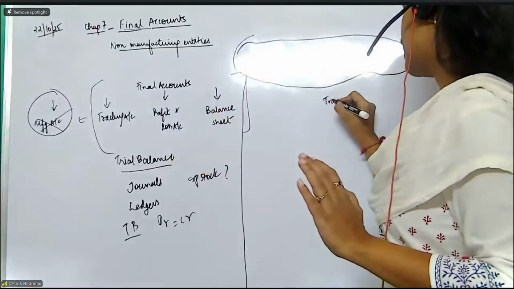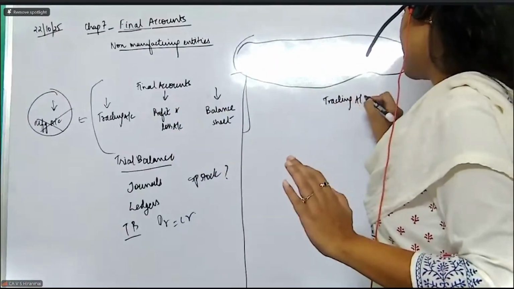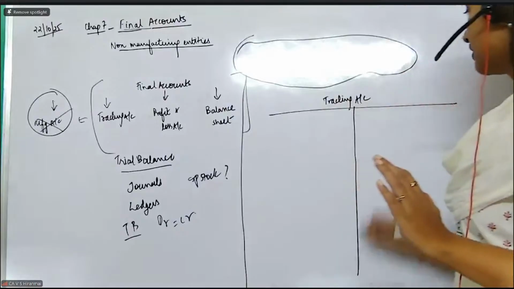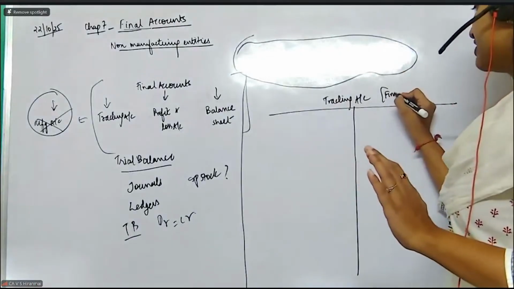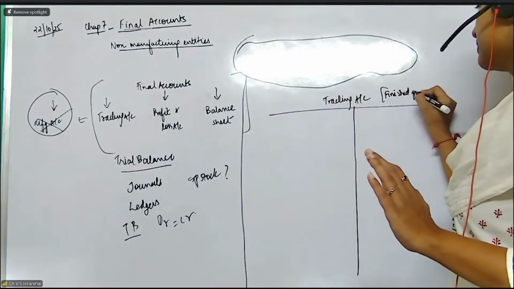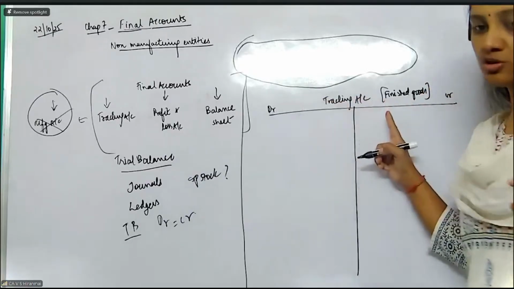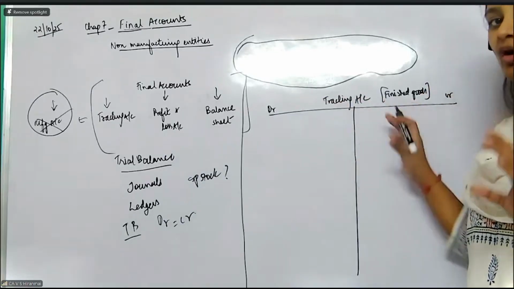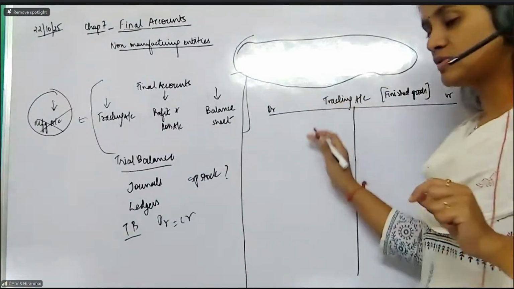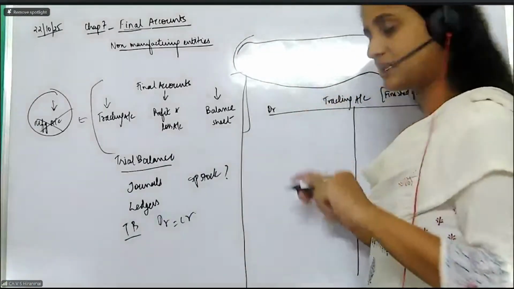Now, the first account that we prepare is called the trading account. The trading account always deals with the finished goods. What does it deal with? It deals with the finished goods, madam. So when we prepare for finished goods, whatever entries pertaining to the finished goods will fall into the trading account. That is the first account, madam.